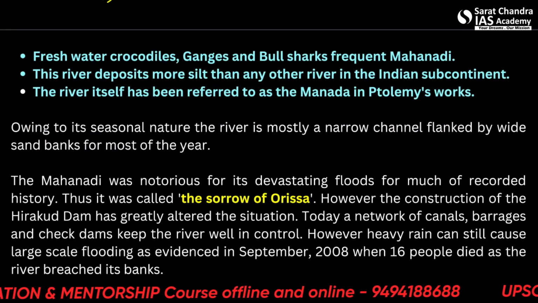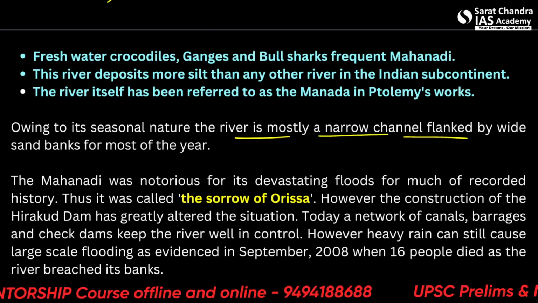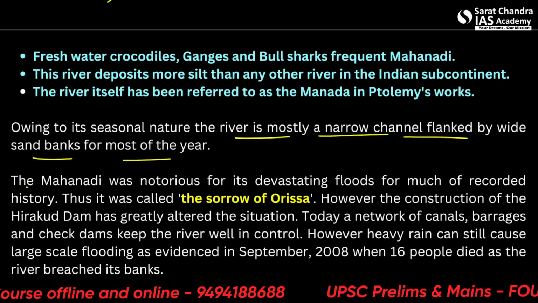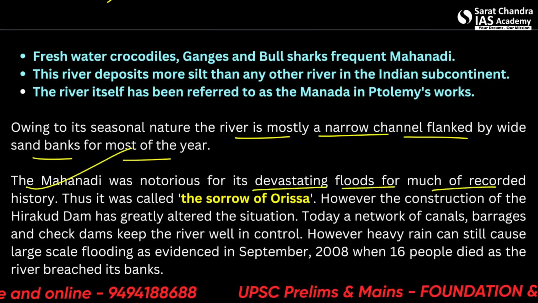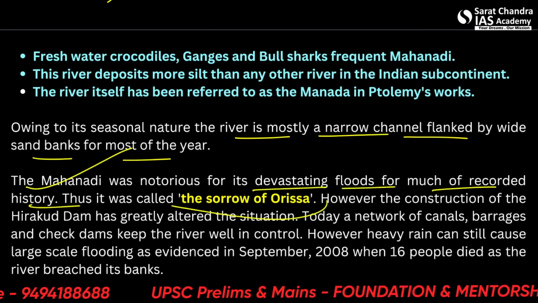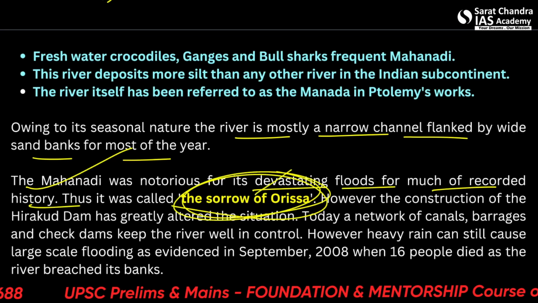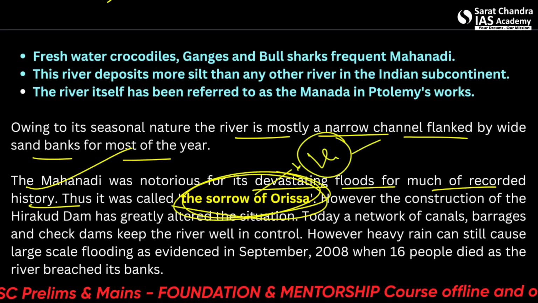Owing to its seasonal nature, the river is mostly a narrow channel flanked by wide sandbanks for most of the year. The Mahanadi was also notorious for devastating floods for much of the recorded history. It's known as the sorrow of Odisha. However, after the Hirakud Dam was built, all this is in control.